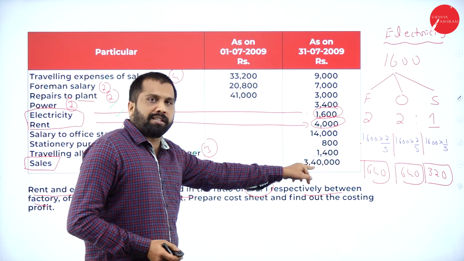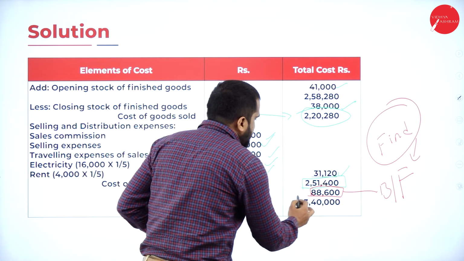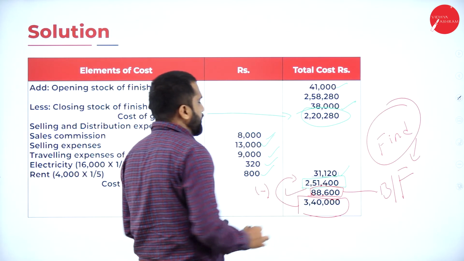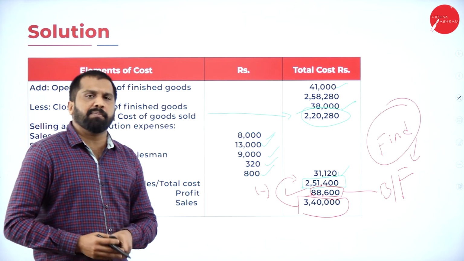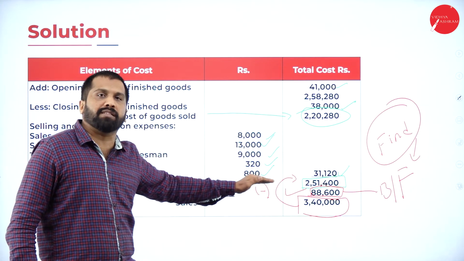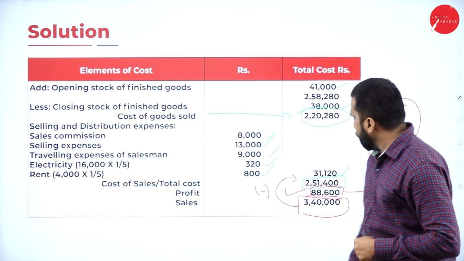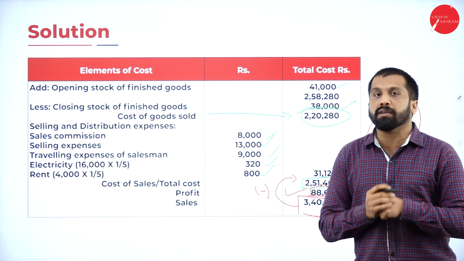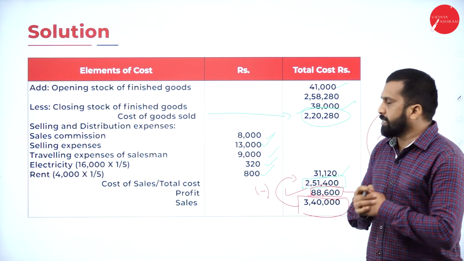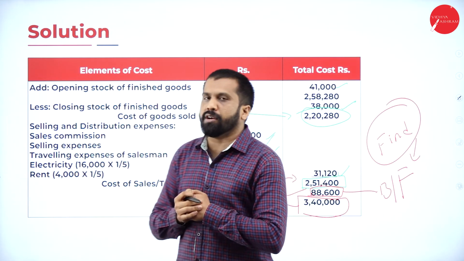Sales is 3,40,000. Now, come to answer. 3,40,000 is the sales minus 2,51,000. You will get 88,600. Selling price will be given in the question itself. Cost, just now you found out by adding everything. From sales you minus 2,51,000. You will get your answer of 88,600. Hope you are clear. Good. So you got this answer 88,600. Hope clear. Yes. So this is all about your today's session.